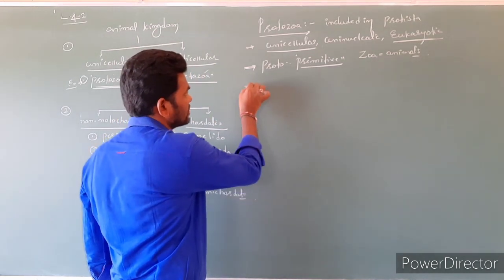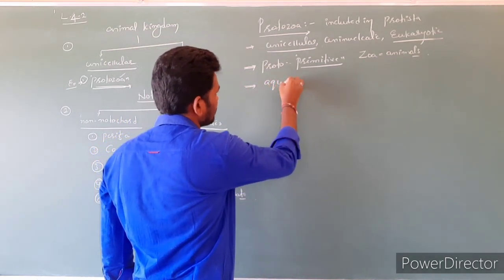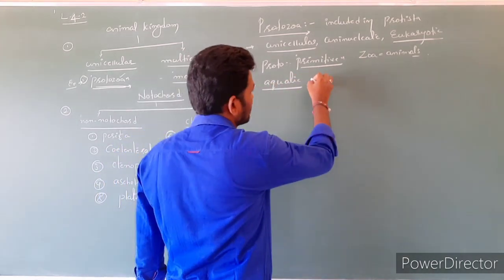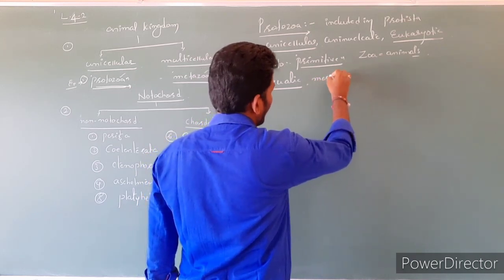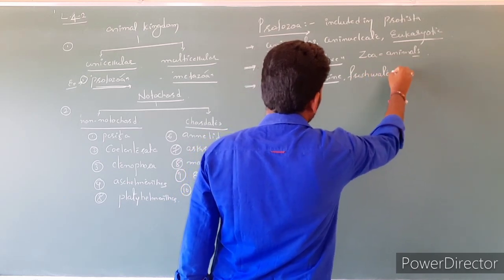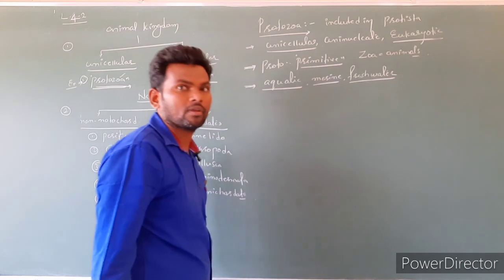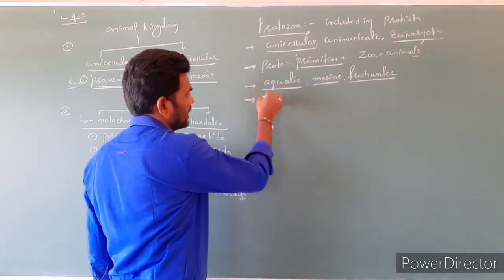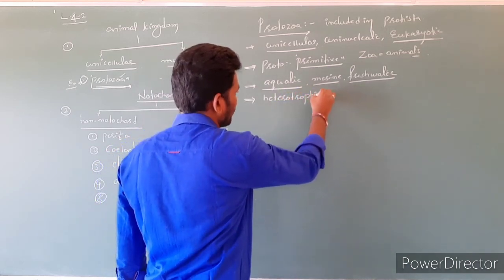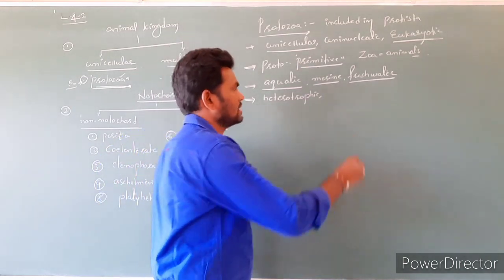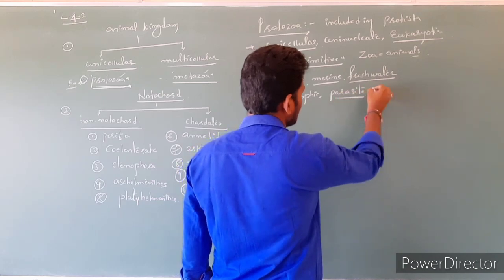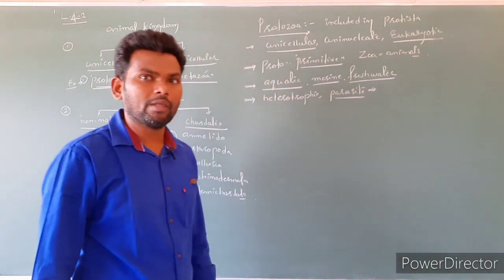Characters are what? Protozoans are generally aquatic in nature. Some survive in marine as well as freshwater. Next, nutrition is heterotrophic, and some act as parasites, which cause disease in animals.